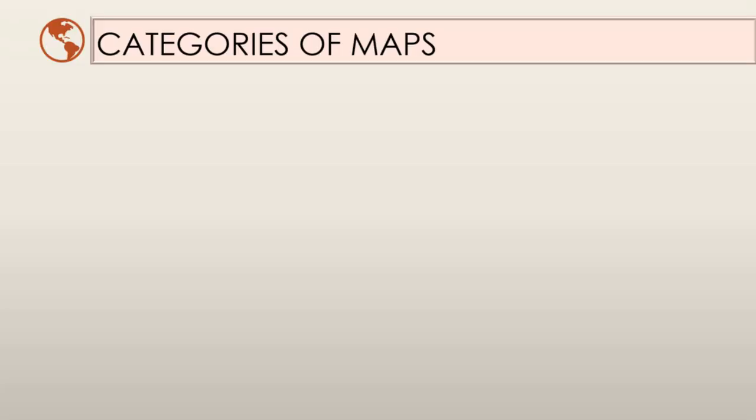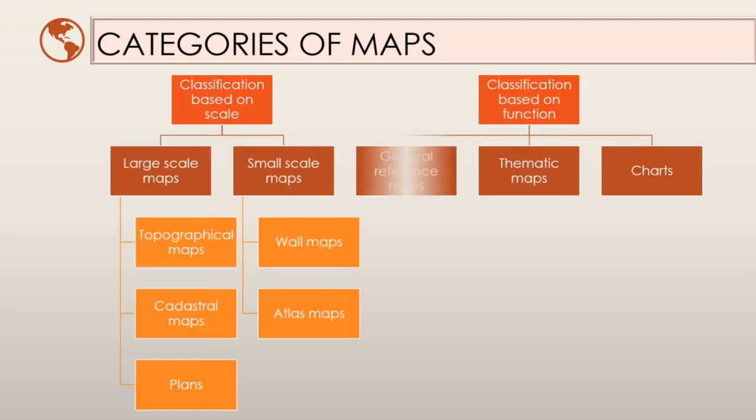Now we are going to study the different categories of maps. Maps are categorized in a wide variety of ways. Here we are going to study the classification based on scale and also the classification of maps based on function. Based on scale, maps are divided into two major categories, large scale maps and small scale maps. And based on function, they are broadly classified into three categories: general reference maps, thematic maps, and charts.